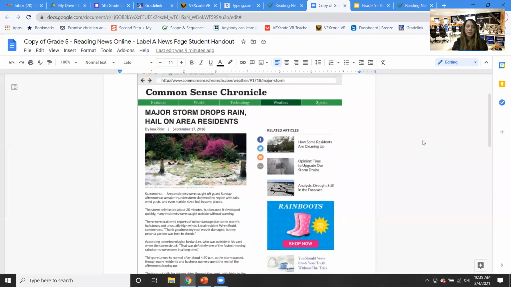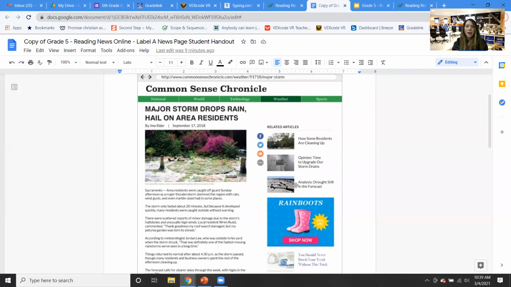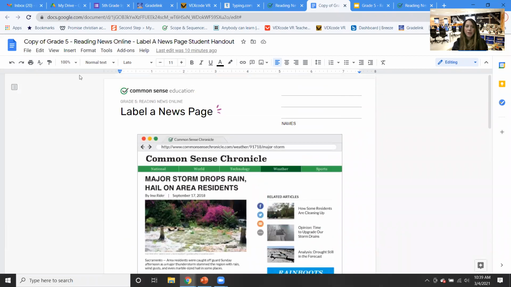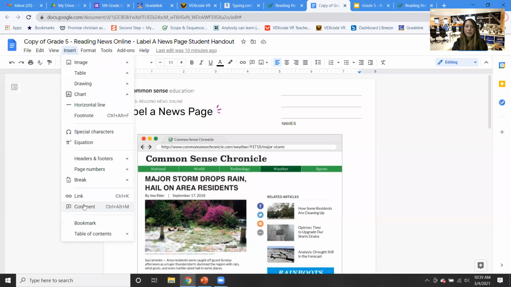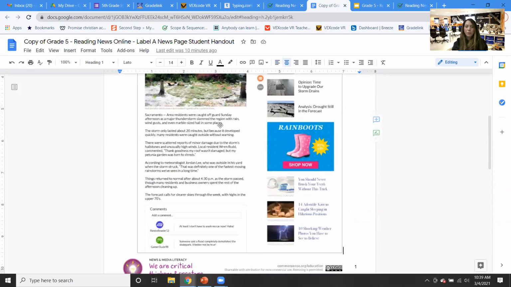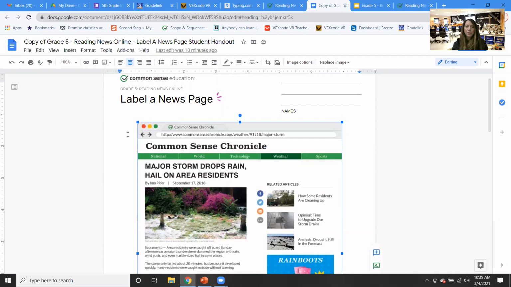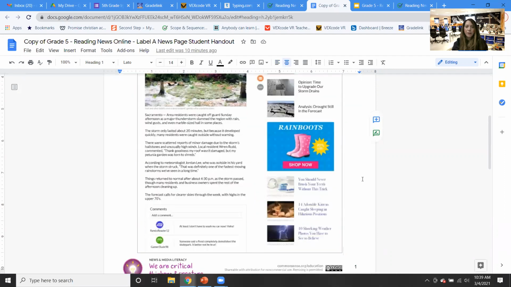Okay, so everybody's going to get one of these sheets. I'll email it over to you. This is the article that we're going to do together, and then you can label it yourself. So a couple of things. You might want to label it by doing insert a comment. And then for example, if you wanted to label part of it, you could put a comment by it. If you are a little bit more creative, I'm just trying to think the easiest way. Here, let me just try this out.